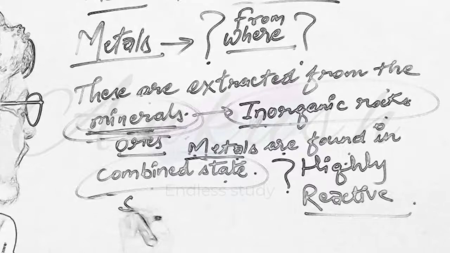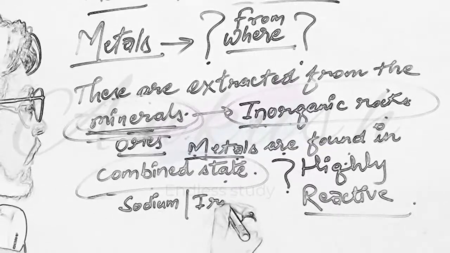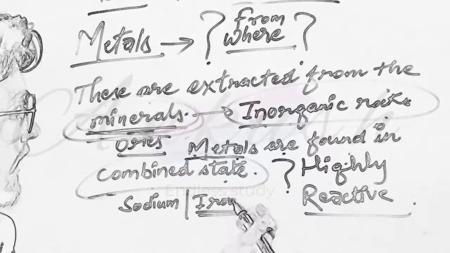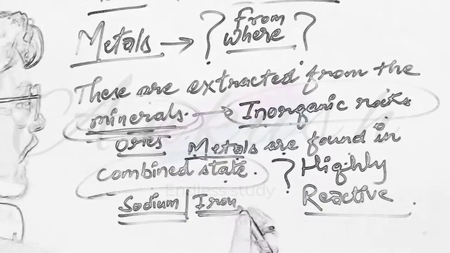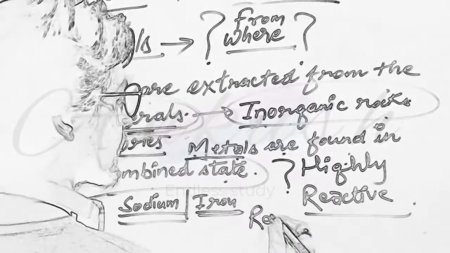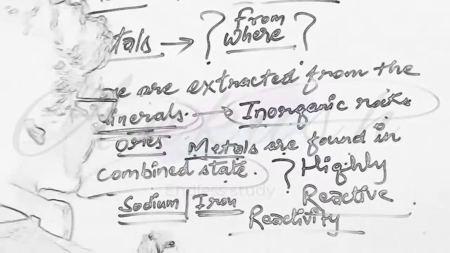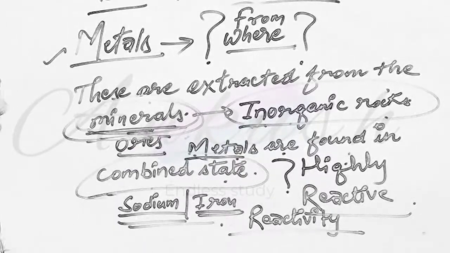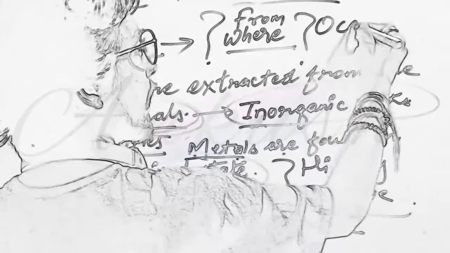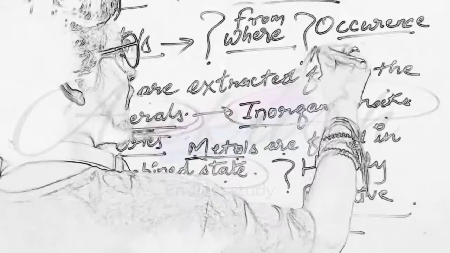For example, you can take sodium, you can take iron. Because if iron comes in contact with air, it gets corroded. Sodium is also highly reactive. If you have read about the reactivity series, then you should know about this. So now we got the answer about the occurrence of metals. How do they occur? So we can say that they occur